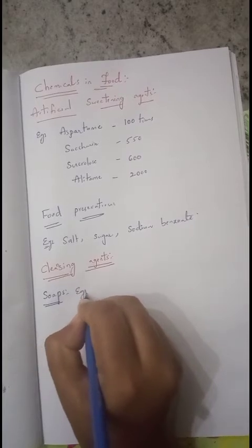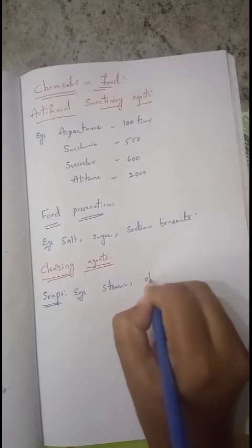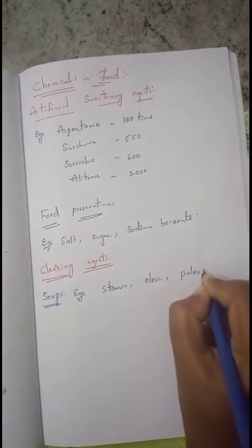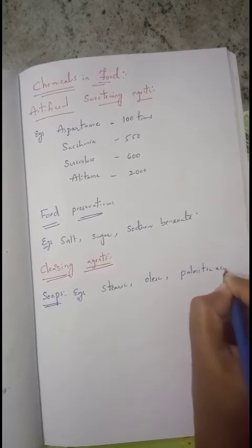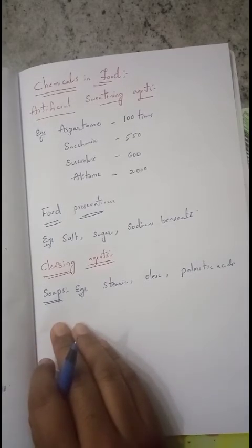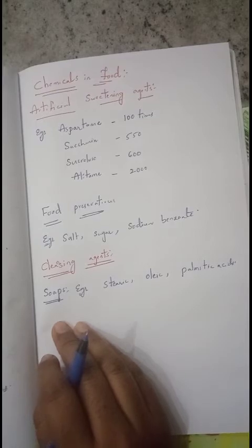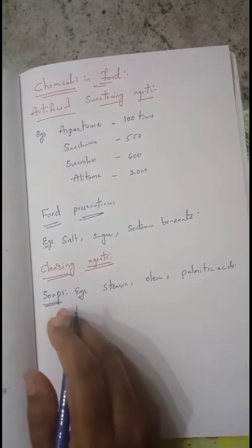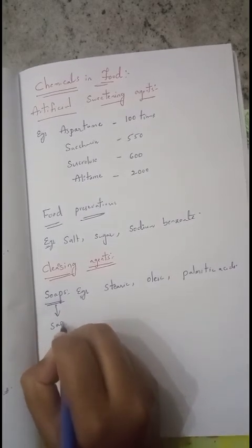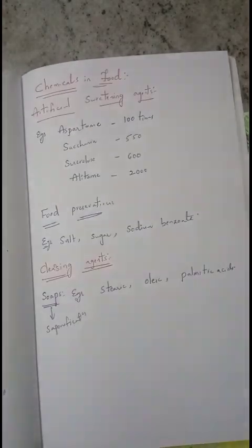Examples of such fatty acids are stearic, oleic or palmitic acids. Sodium or potassium salts of these fatty acids are called soaps. Soaps containing sodium salts are formed by heating fat. These soaps are formed by the saponification process. Then these soaps are used for the cleansing purpose.